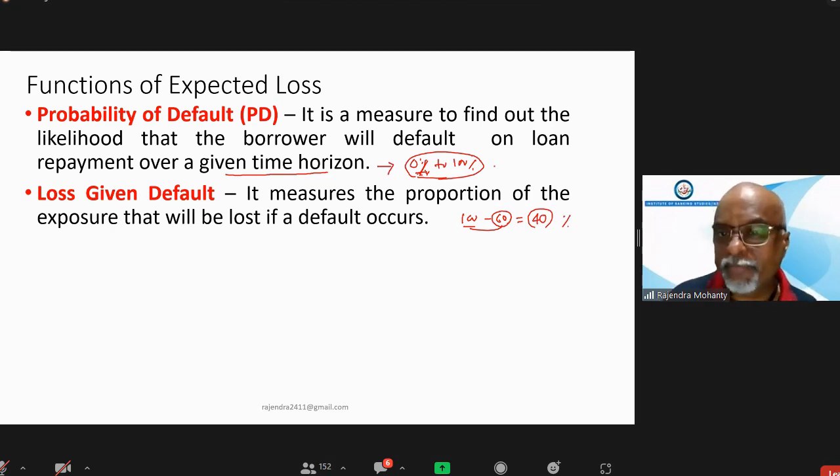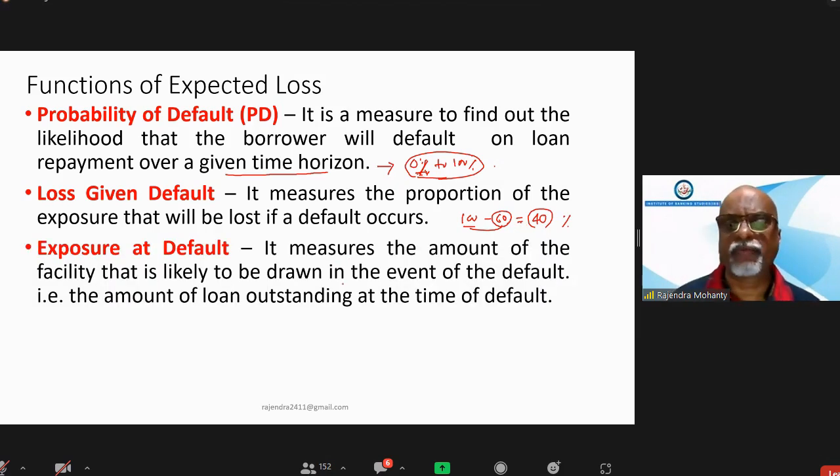This is the probability of default and this is the amount of default after adjustment of all the collateral available or other things which is recoverable from the borrower. Third thing is called exposure at default. It means the amount of facility that is likely to be drawn in the event of the default. That is amount of loan outstanding at the time of default. So this is the exposure at default. So we can call that PD, LGD, and EAD. These are the three things which I have explained.